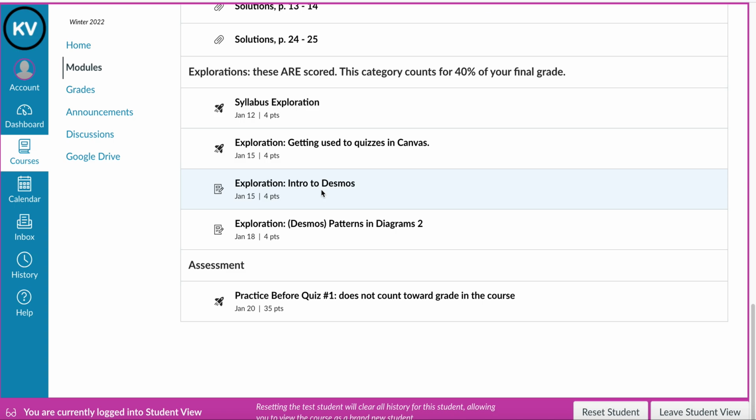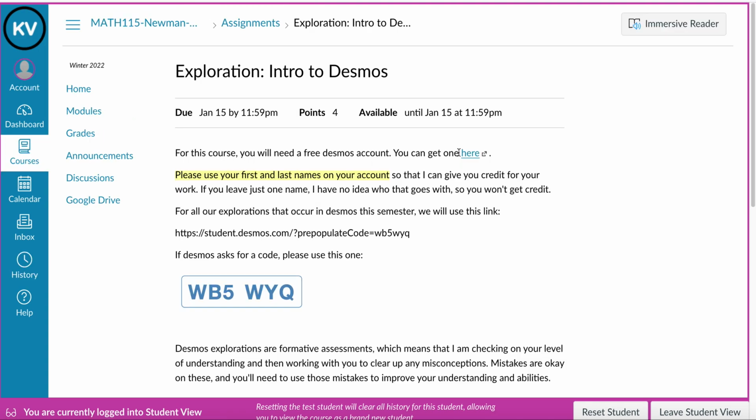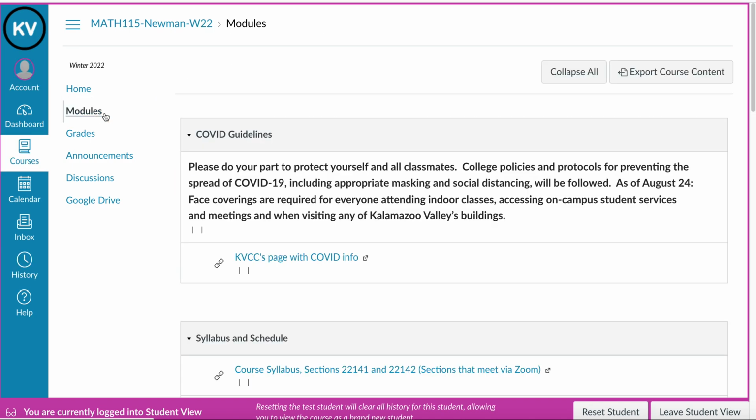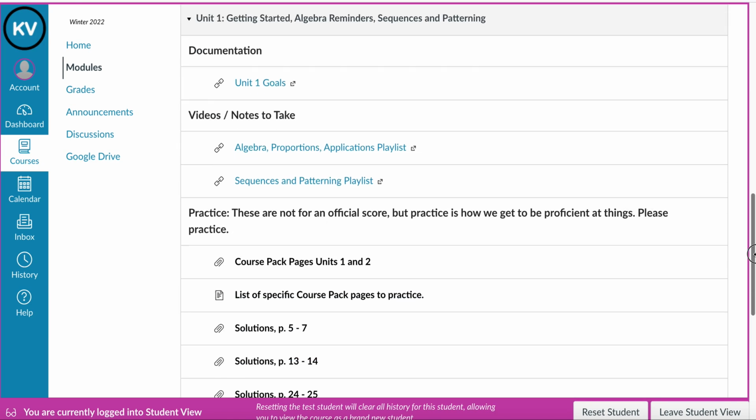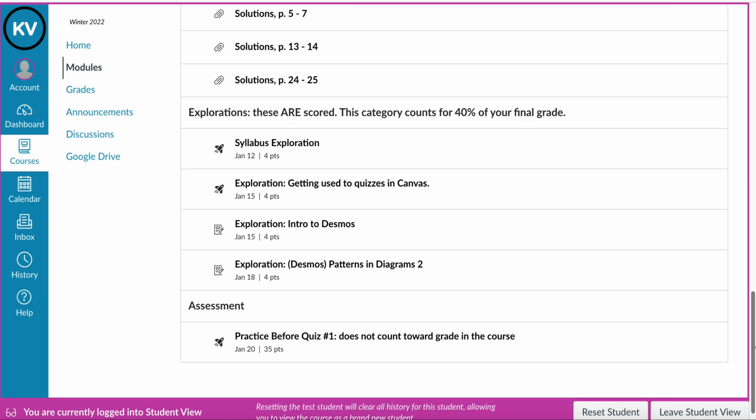You will need a Desmos account this semester so that you can do work for explorations and so you can participate in our classroom explorations. So if you click here, I give you the information about how to get a free Desmos account. I give you the link, and if you need a code, then you can go ahead and use this one. So you want to have that Desmos account, and sometimes we will have Desmos activities that are scored, like we just saw in that Unit 1 couple of explorations.